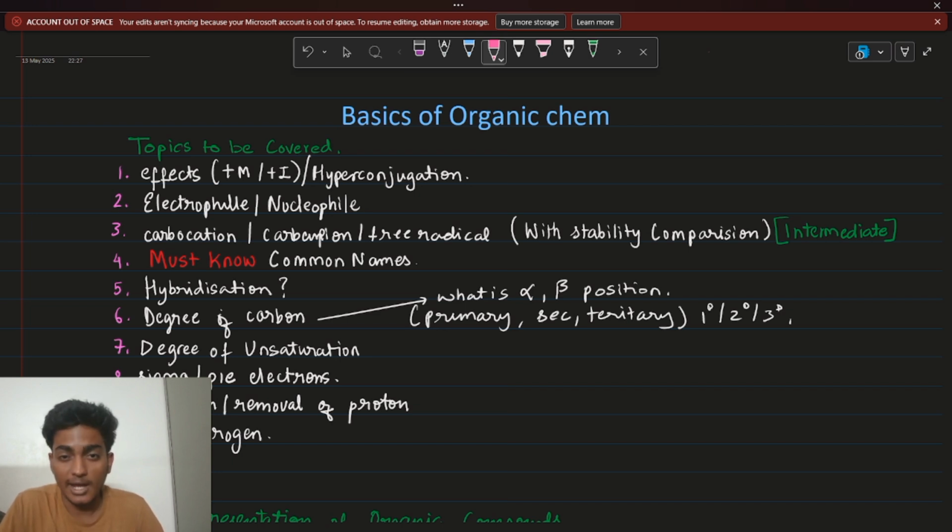In organic chemistry, everything starting from your effects, your GOC, to your reaction mechanism, to your named reactions, and till benzene and the aromatic systems, everything is going to be covered in this course, or this planner, that you're going to be following. So please make sure that you're following everything very concisely, and make sure you don't miss any lecture.